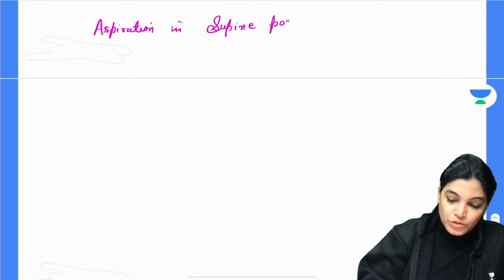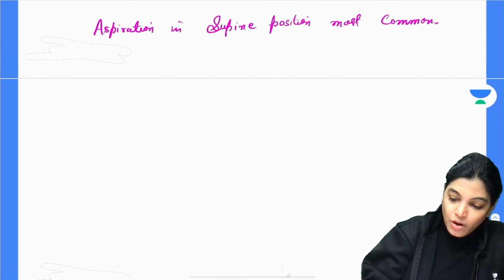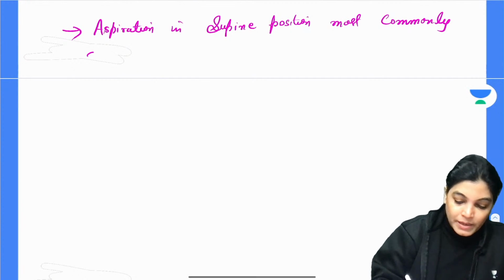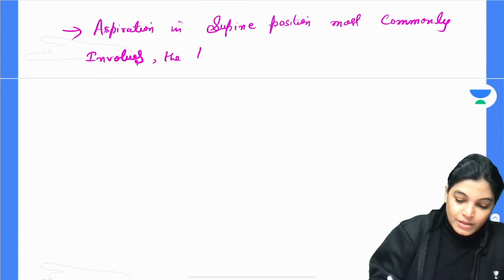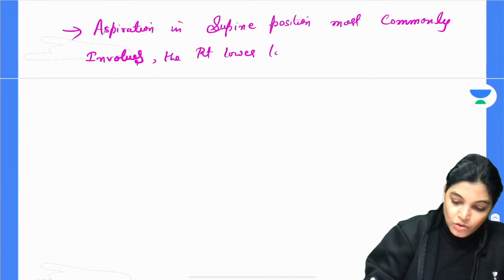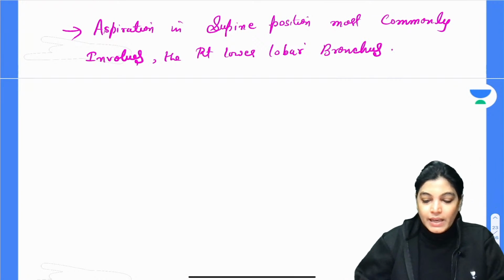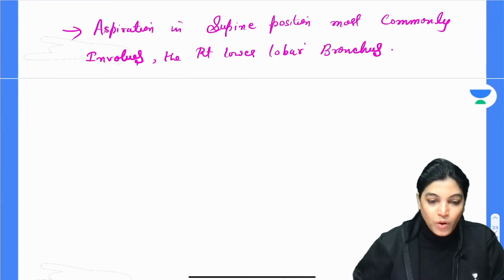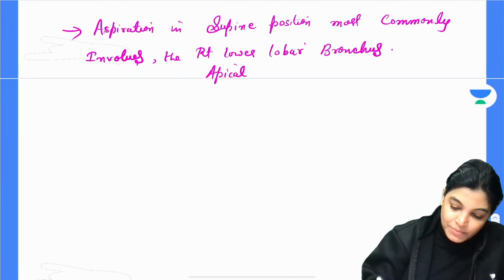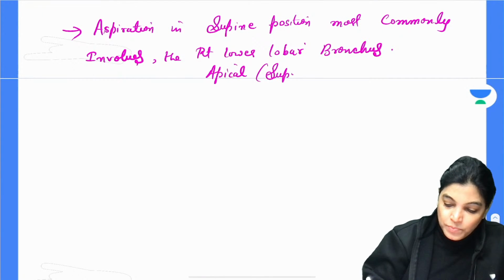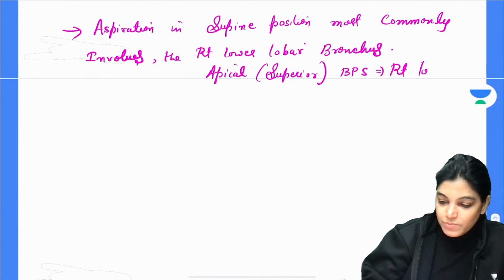In the supine position, if we talk about the most common involvement of a bronchopulmonary segment, it involves the right lower lobar bronchus. Actually, it occurs in the apical segment, also called the superior apical or superior bronchopulmonary segment of the right lower lobe. So please mark it, right lower lobe.